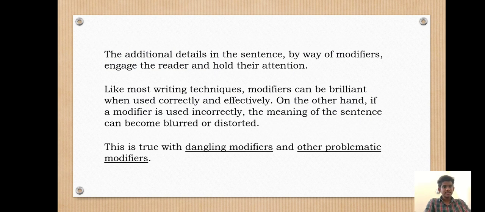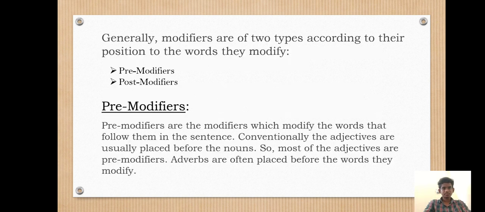The additional details in the sentence by way of modifiers engage the reader and hold their attention. Like most writing techniques, modifiers can be brilliant when used correctly and effectively. On the other hand, if a modifier is used incorrectly, the meaning of the sentence can become blurred or distorted. This is true with dangling modifiers and other problematic modifiers. Generally, modifiers are of two types according to their position to the words they modify: pre-modifiers and post-modifiers.